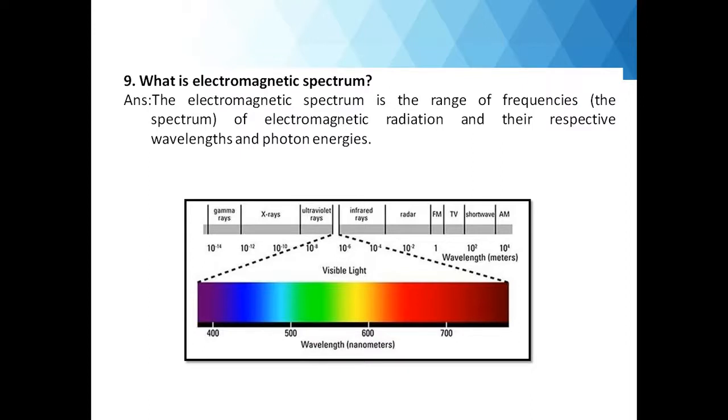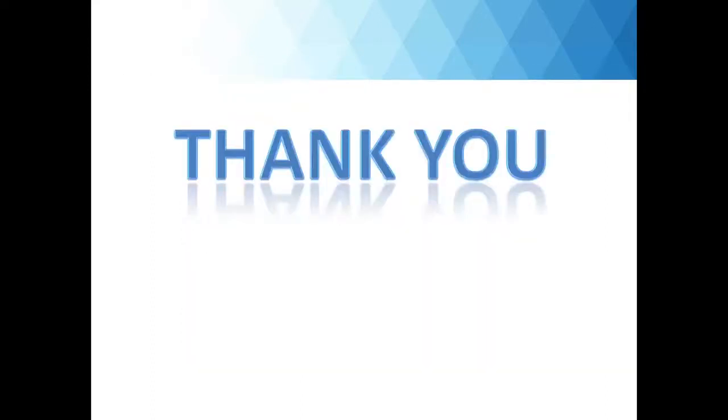So you can see the range of the wavelengths. The visible region is from 400 to 800 nanometer. It lies between the UV region and the infrared region. Thank you.